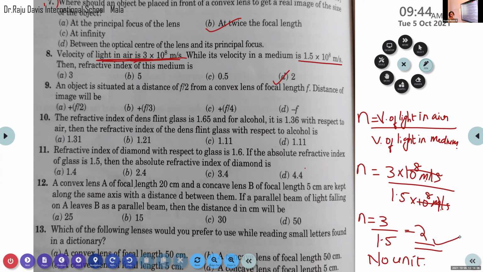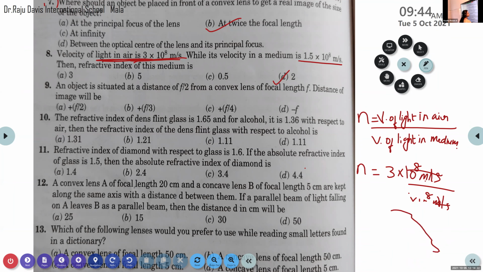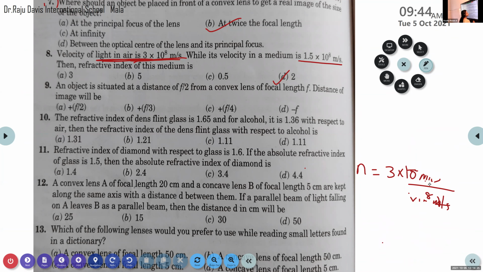Now the 9th question. An object is situated at a distance of f by 2 from a convex lens of focal length f. Distance of image will be dash. Plus f by 2, plus f by 3, plus f by 4, minus f.